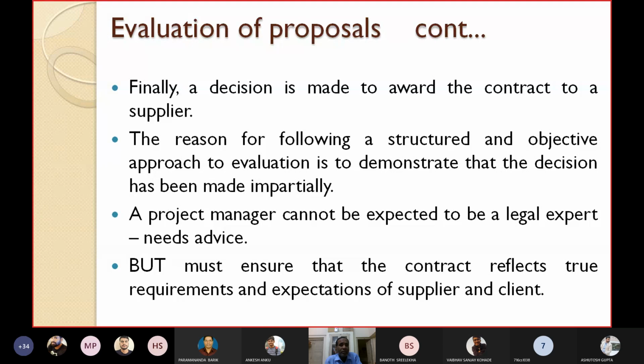But the project manager must ensure that the contract reflects the true requirements and expectations of both the supplier and the client. So whatever contract you are making, it must reflect the true requirements and expectations of both the supplier and the client. Nothing extra and nothing less. It should accurately reflect and accurately contain the requirements and expectations of supplier and client.